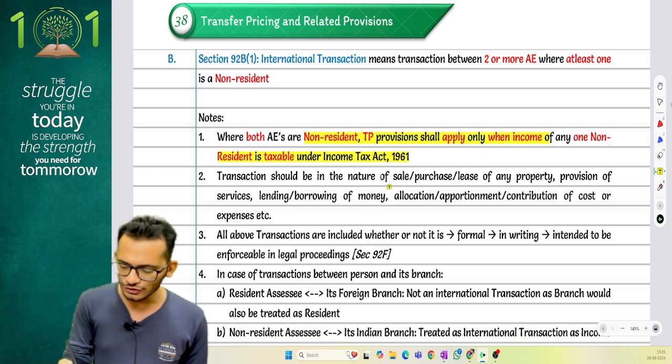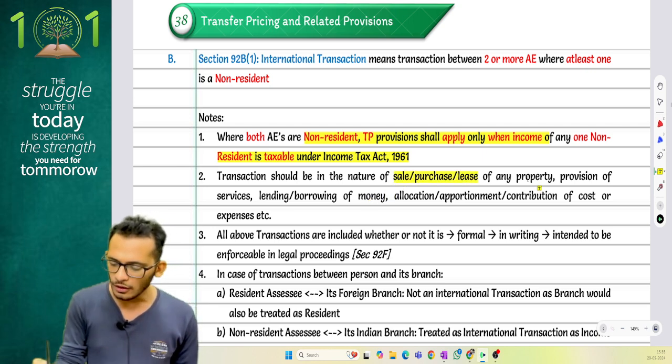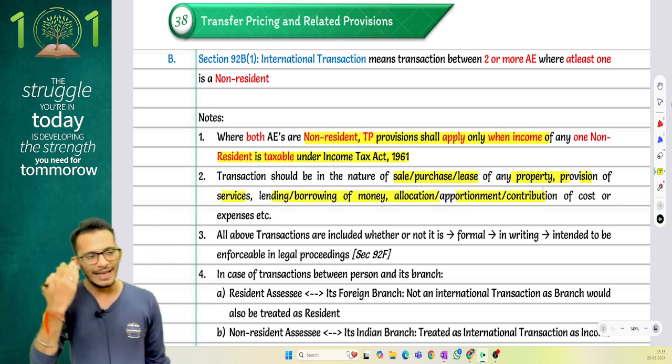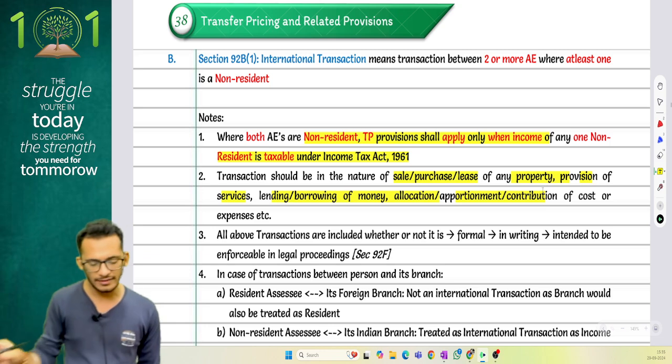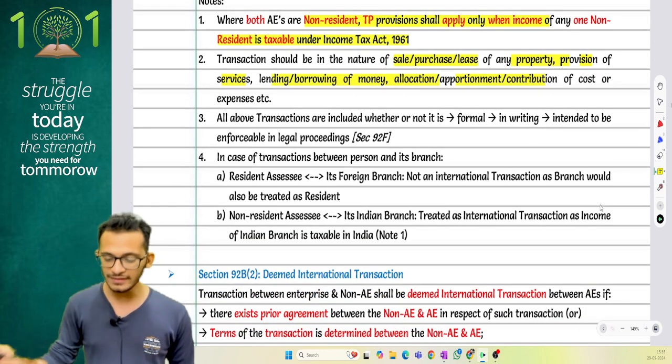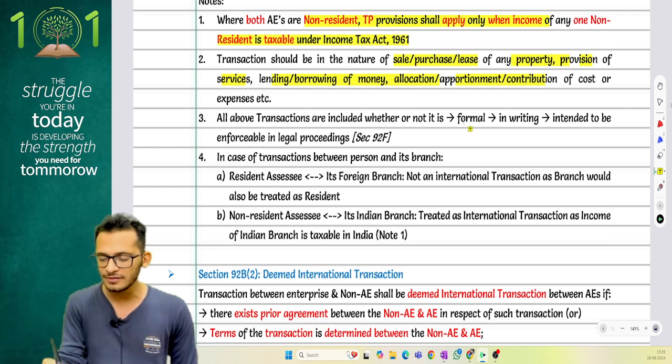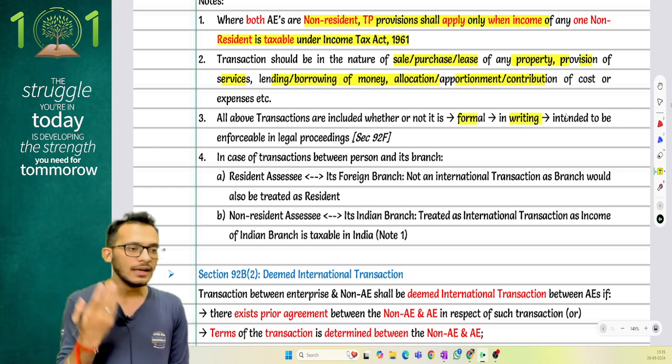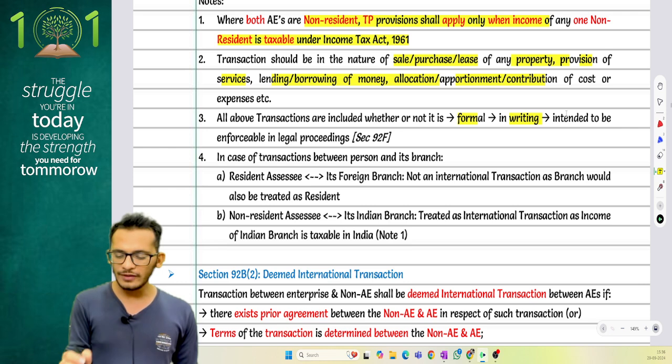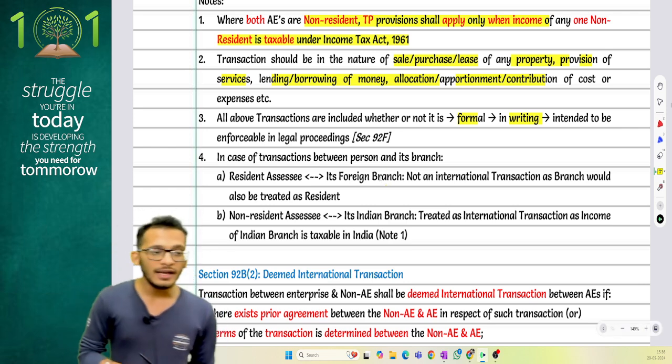Second, any transaction should be in the nature of sale, purchase or lease of any property, provision of services, lending, borrowing of money, apportionment, allocation. Any kind of transaction is called an international transaction, it doesn't matter. These transactions will be covered under transfer pricing provisions, whether it is formal, in writing or intended for legal enforcement, I don't care.